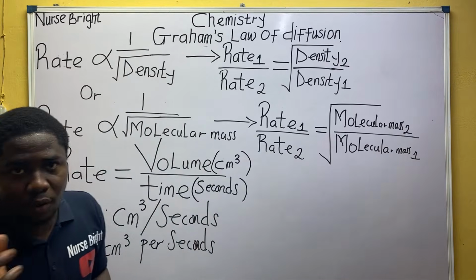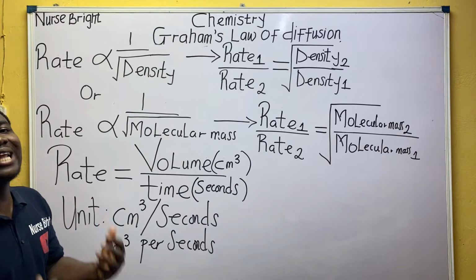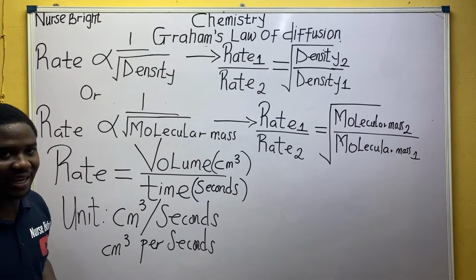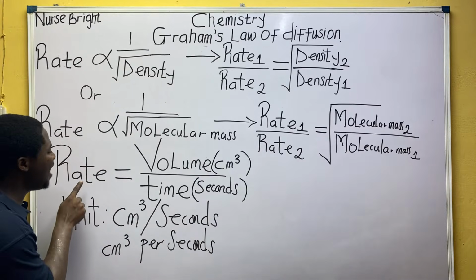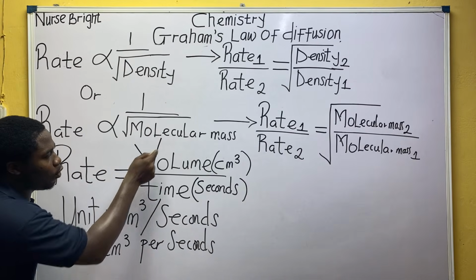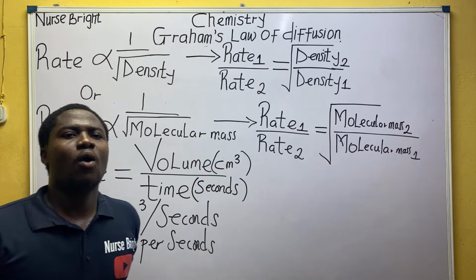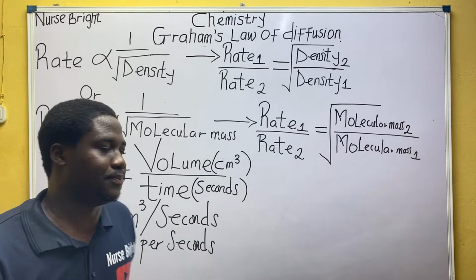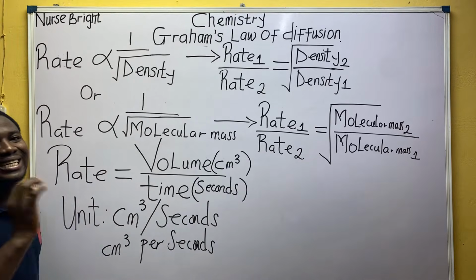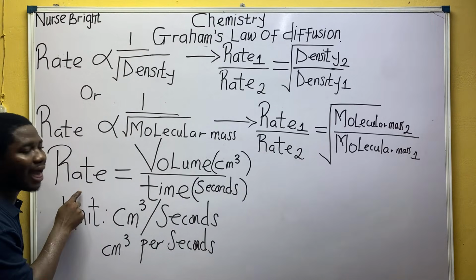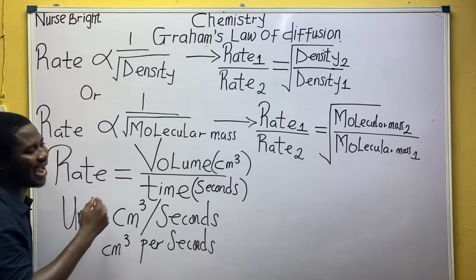Everyone listen. Let us do some derivation. You know, in mathematics, me having rate is equal to volume over time. Everybody listen, there are three pieces of information in this formula: rate, volume, and time.